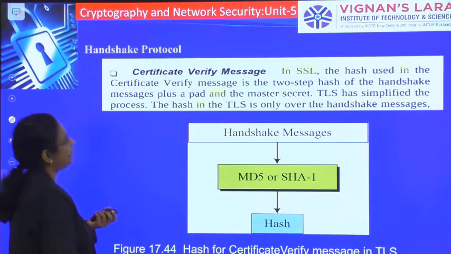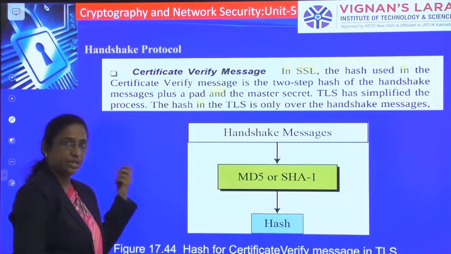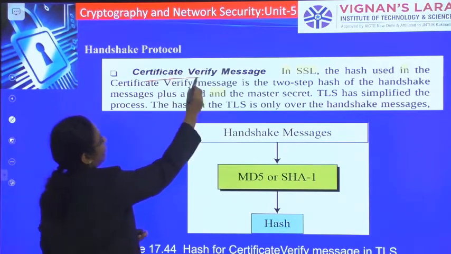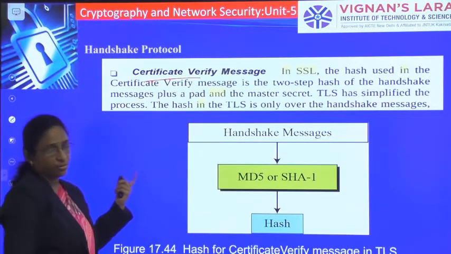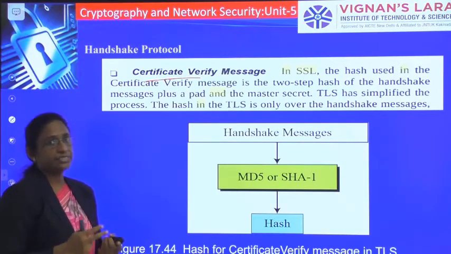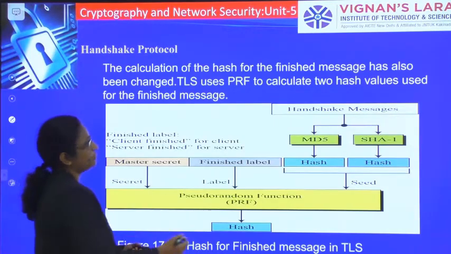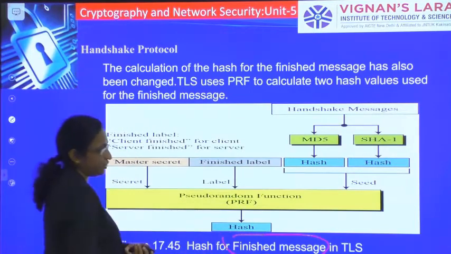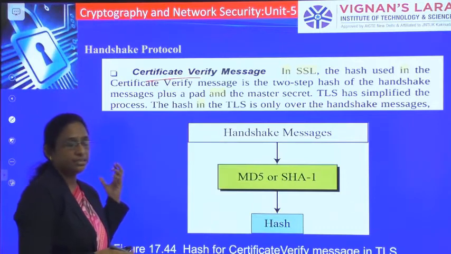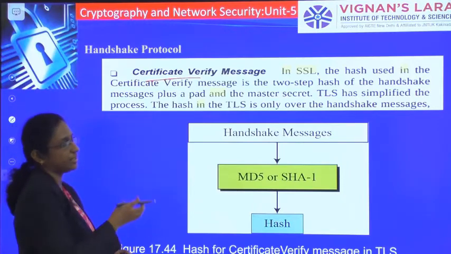Similarly, you have a handshake protocol here. The handshake protocol is very much similar to the SSL handshake protocol except for two messages: the certificate verify message and the finished message. For the certificate verify message there will be some changes, and for all others it will be the same. The minor difference is in the certificate verify message.